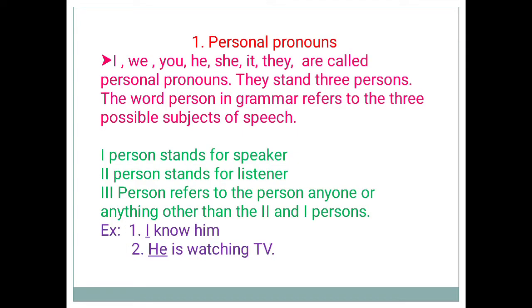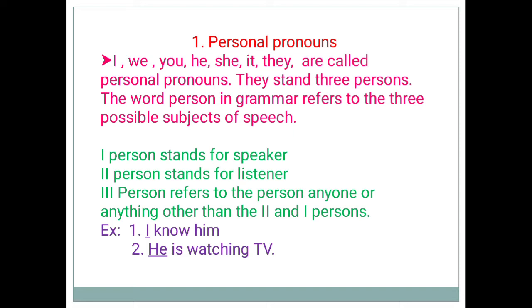Personal pronouns: I, we, you, he, she, it, they are called personal pronouns. They stand for three persons. The word person in grammar refers to the three possible subjects of speech. First person stands for the speaker, second person stands for the listener, third person refers to the person, anyone, or anything other than the second and first persons.